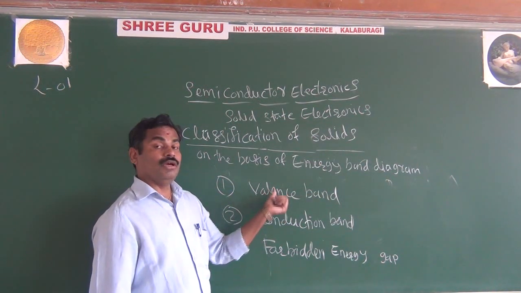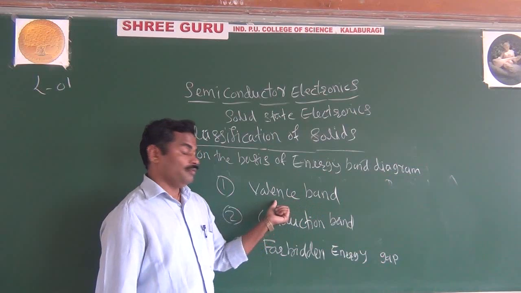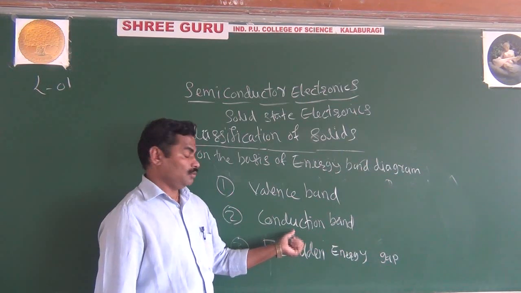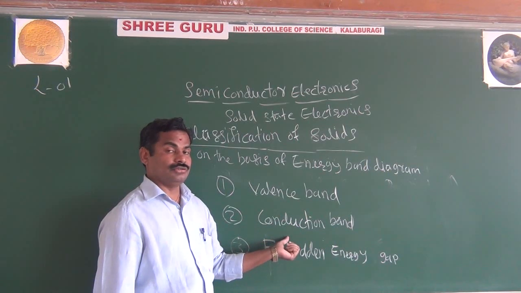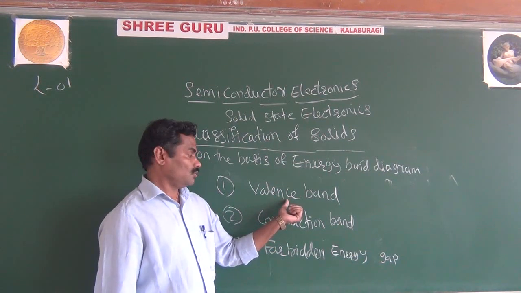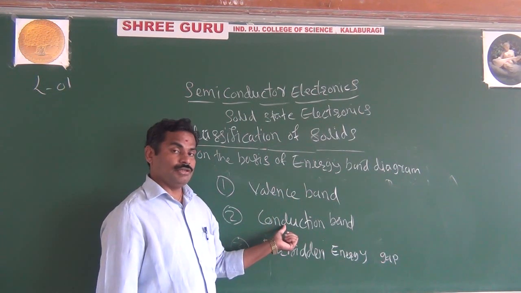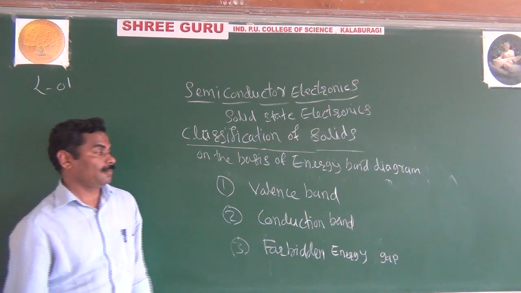Here also there is a group of energy levels, that is because of valence electrons. The group of energy levels because of valence electrons is the valence band. The group of energy levels because of free electrons, or conduction electrons, is the conduction band. Repeating once again: what is the valence band? The valence band is the group of energy levels because of valence electrons. The group of energy levels because of free electrons is the conduction band.